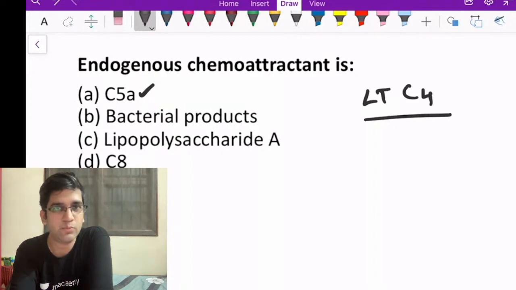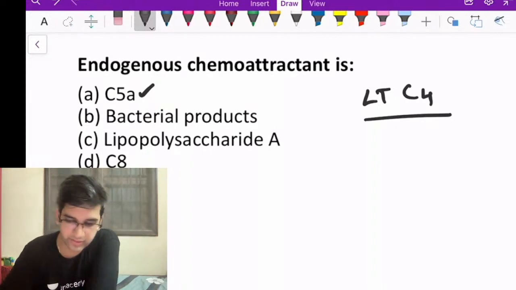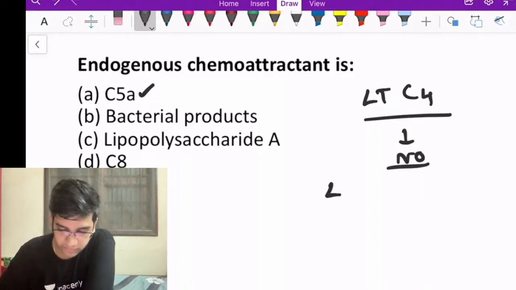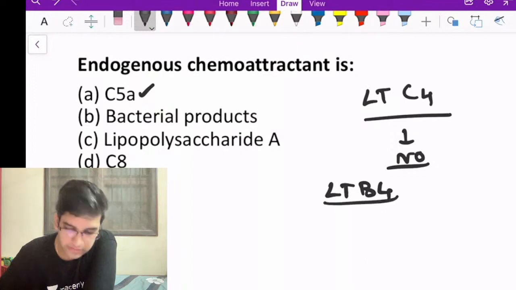Leukotriene C4, is that a chemoattractant or not? Leukotriene C4 is not a chemoattractant, right? Then which leukotriene is a chemoattractant? Perfect. It's leukotriene B4 that is a chemoattractant.